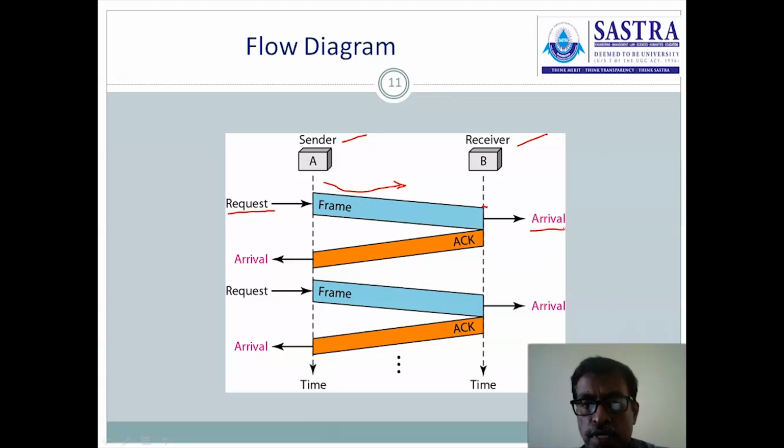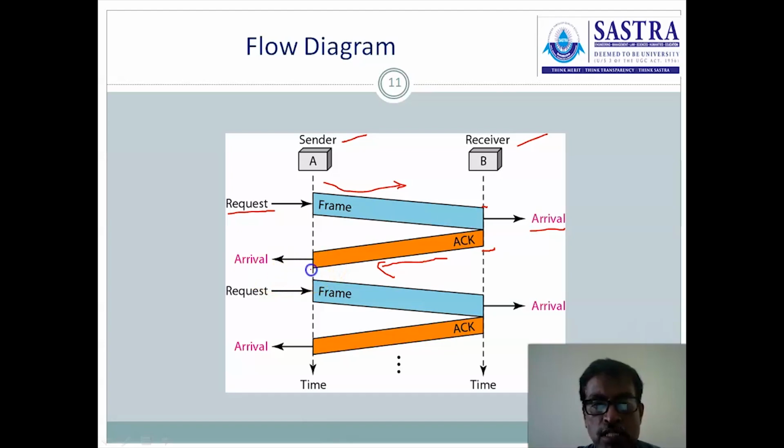If the arrival notification is received, that data frame is extracted and the data is delivered to the network layer. After delivering the data successfully, the acknowledgement frame is constructed and transmitted to the sender.